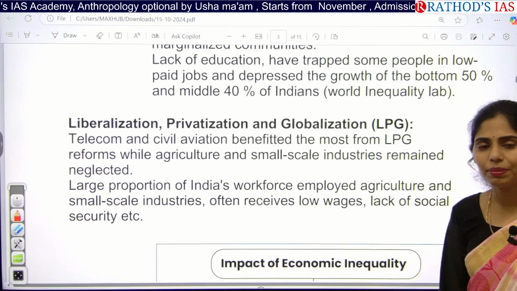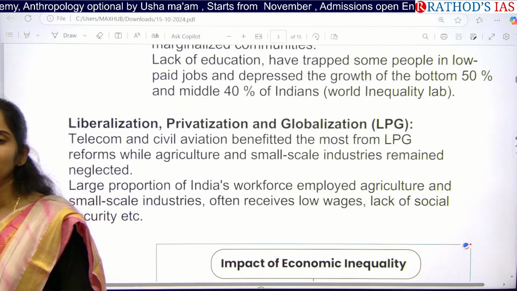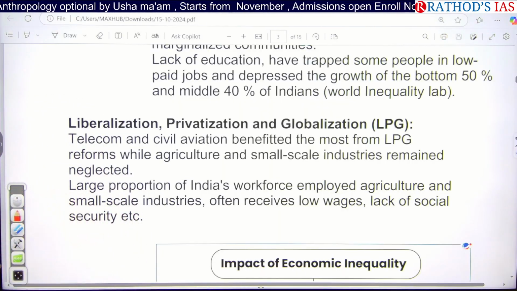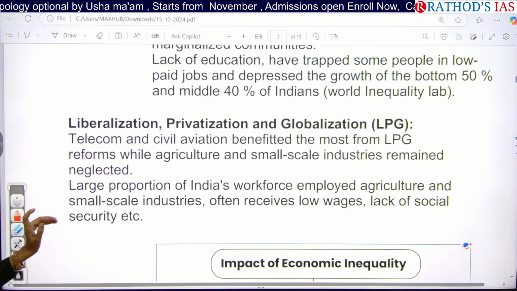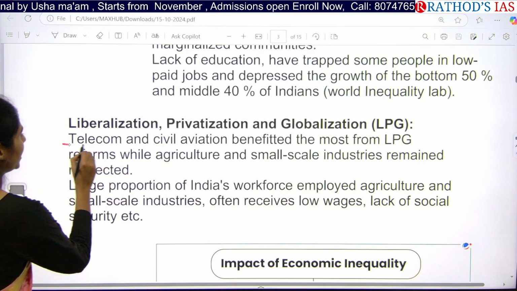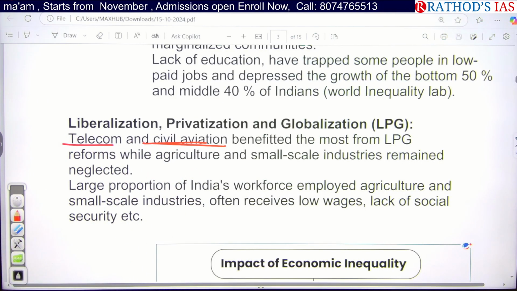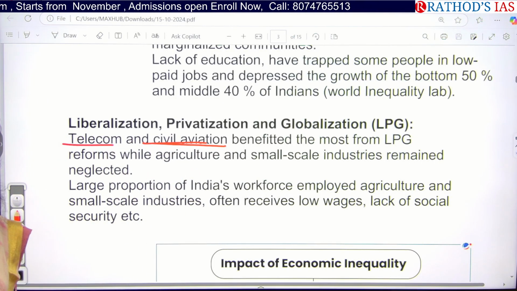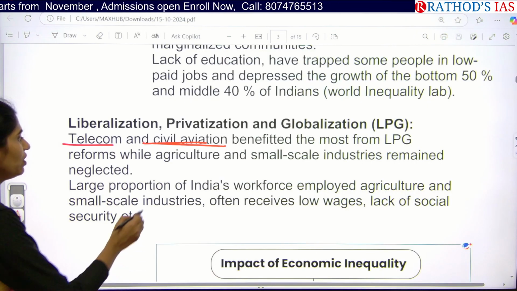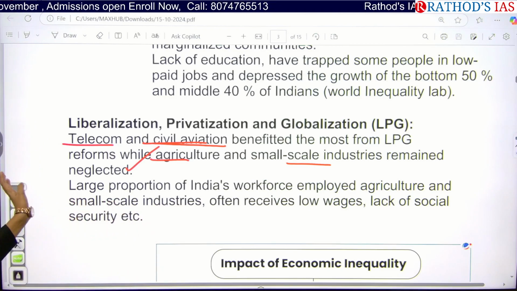And because of LPG, that is liberalization, privatization, globalization. These are the reforms we came up with in India during the 1990s. With these LPG reforms, some sectors were advantaged, like telecom and civil aviation. But what happened when we came up with reforms in the primary sector, like agriculture, and even small scale industries? They remained neglected under these LPG reforms.